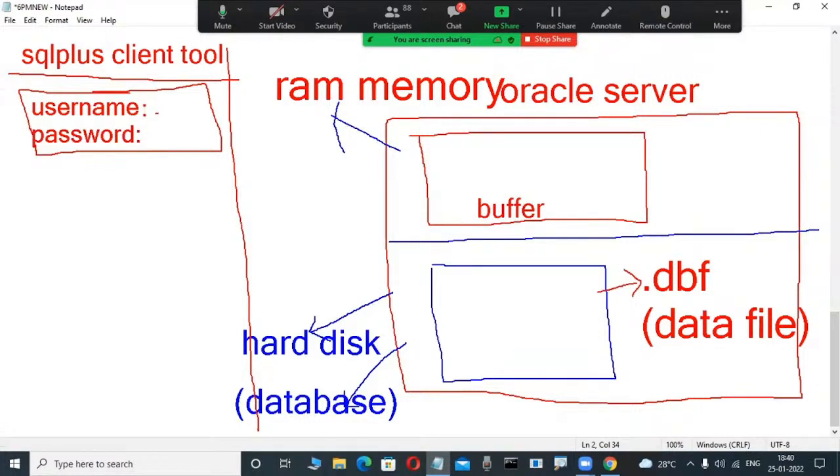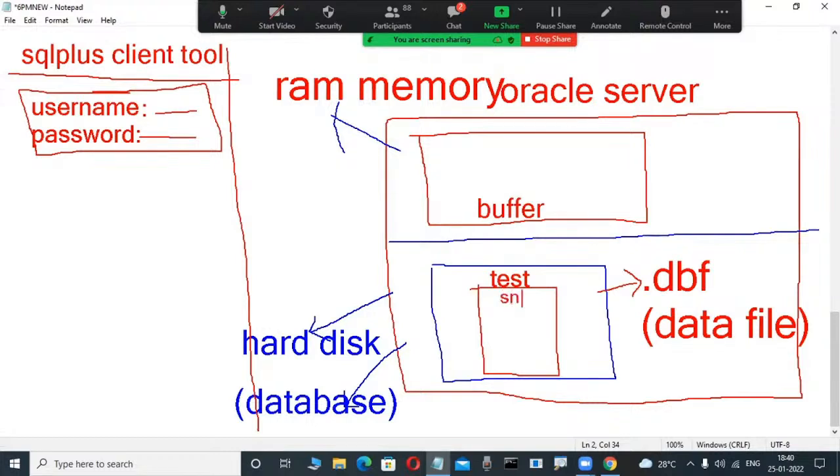Now suppose, whenever you are creating tables, where are those tables available? In the hard disk, for example, your imagination. Don't write anything, just observe here. In the future, you will be creating tables. In table format only, data is stored in relational databases. Those created tables are stored in the physical database, that is, the hard disk. Now observe here. Suppose test is a table already there, for example. I'm showing it practically. This is the test table. Where is this test table? In the hard disk, for example.